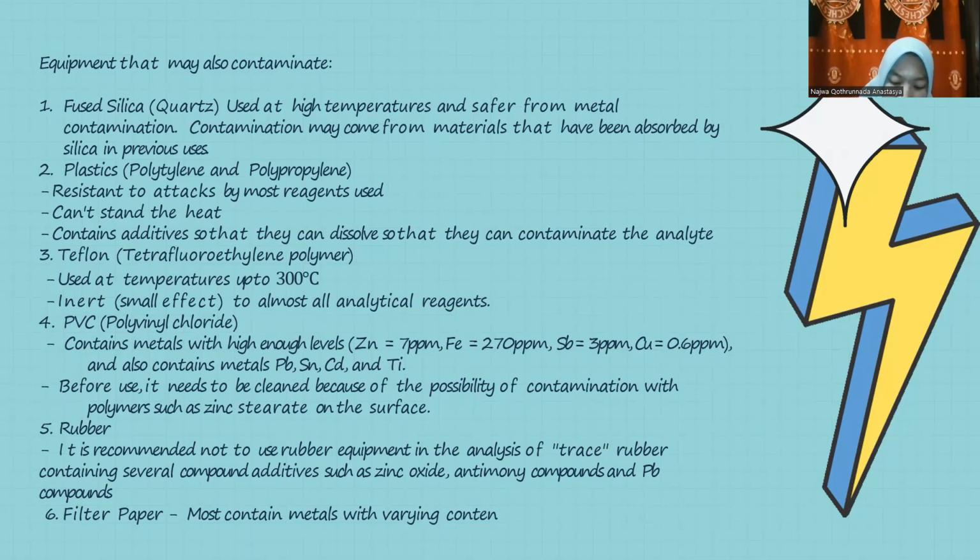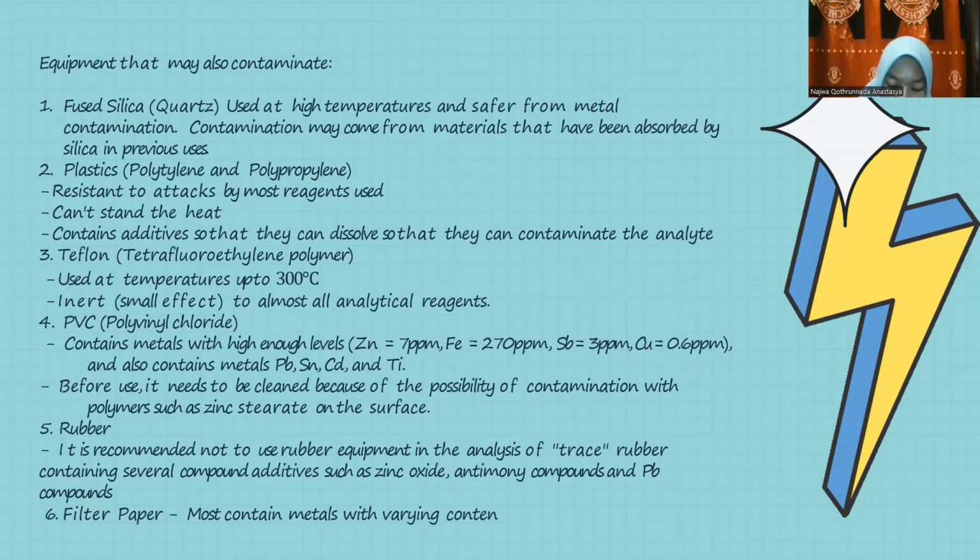4. PVC or polyvinyl chloride contains metals with high enough levels: Zn equals 7 ppm, Fe equals 70 and 200 ppm, Sb equals 3 ppm, and Cu equals 2.6 ppm, and also contains metals Pb, Sn, Cd, and Ti.